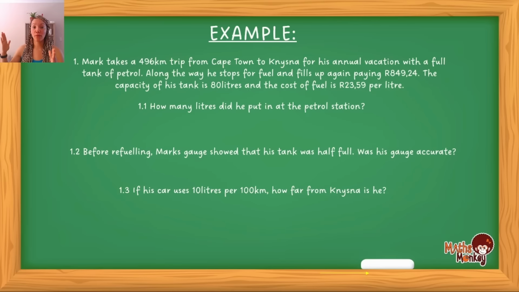He left with a full tank, drove a certain amount of kilometers, and then filled up again. They tell you how much he paid to fill it up again. The capacity of his tank is 80 liters, so we now know that this is the maximum amount of liters that can fit in his tank. And the cost of fuel, which is what the petrol station charges per liter, is 23 Rand 59.